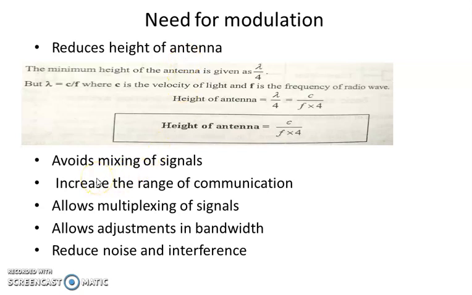Next point is, it avoids mixing of signals. That is, with minimum distortion we can transmit many signals. It also allows multiplexing of signals. That is, different signals can be transmitted at a time with the help of this modulation technique, and it avoids mixing of signals. Without any distortion we can transmit the signal, and it allows adjustment in bandwidth, and it also reduces noise and interference. These are the main advantages, or need, for modulation.